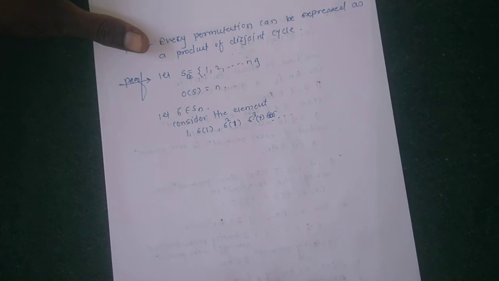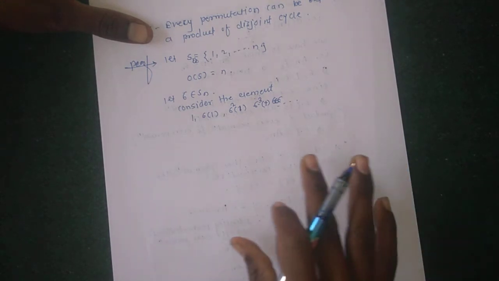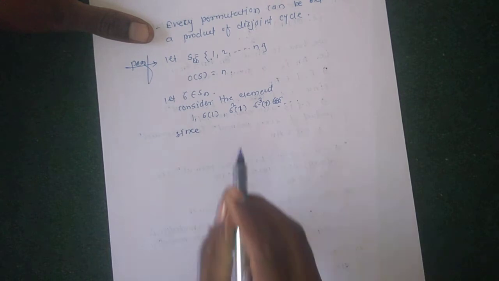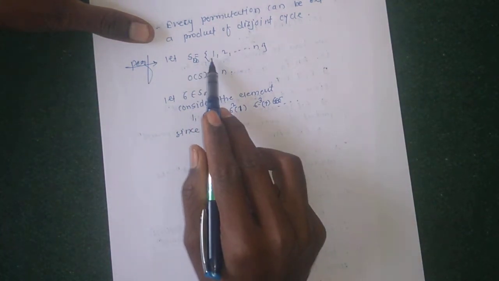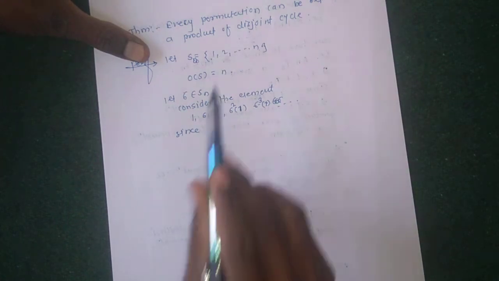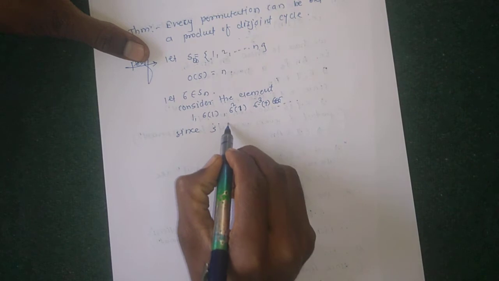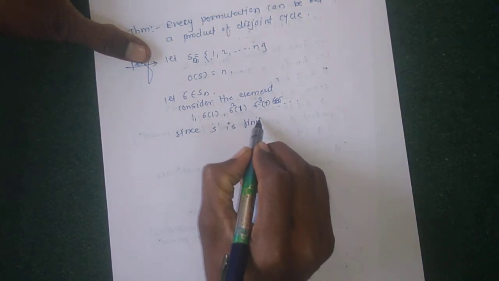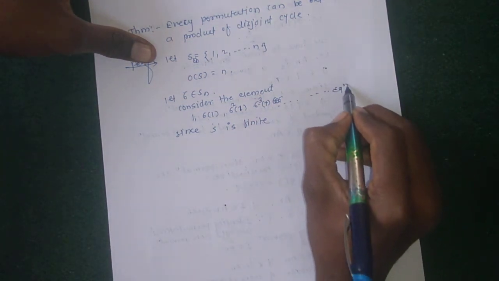These elements are of the form of elements chosen from the set S. Since S is a finite set, suppose this is equation 1.